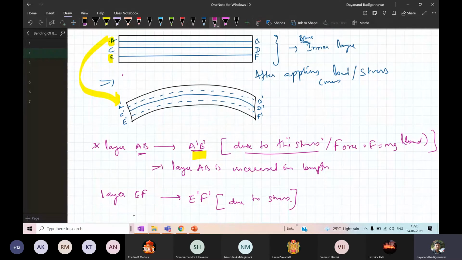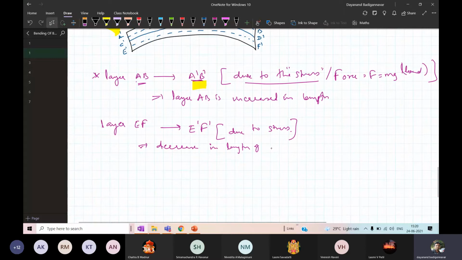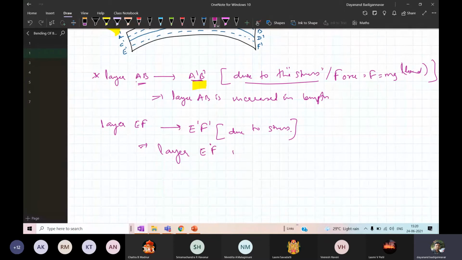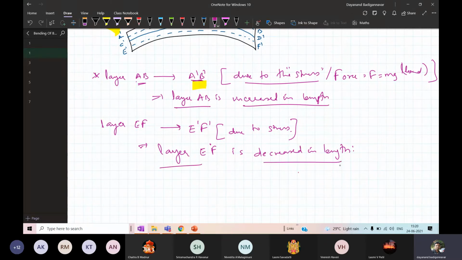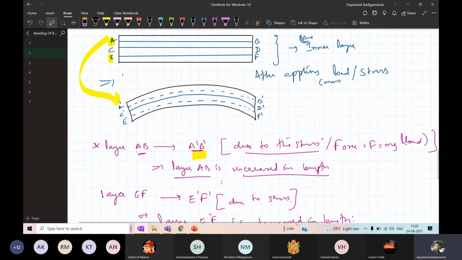Similarly, if you consider the layer EF, there is a decrease in its length. So therefore I can write layer EF is decreased in length. You are getting the point. Layer AB gets increased. Layer EF, the length is decreased. By just observation you can make it out.